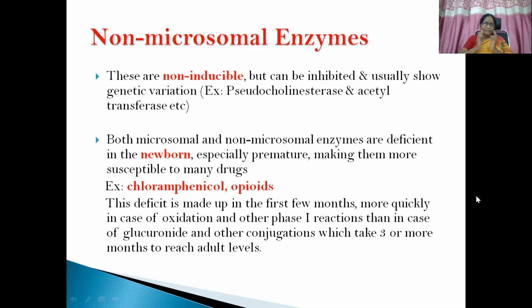So first 1 month, first few months, you can get the metabolizing enzymes involved in phase 1 reactions ready. But to get the metabolizing enzymes functioning at full capacity, the baby has to be, after birth, at least a minimum of 3 months of age.